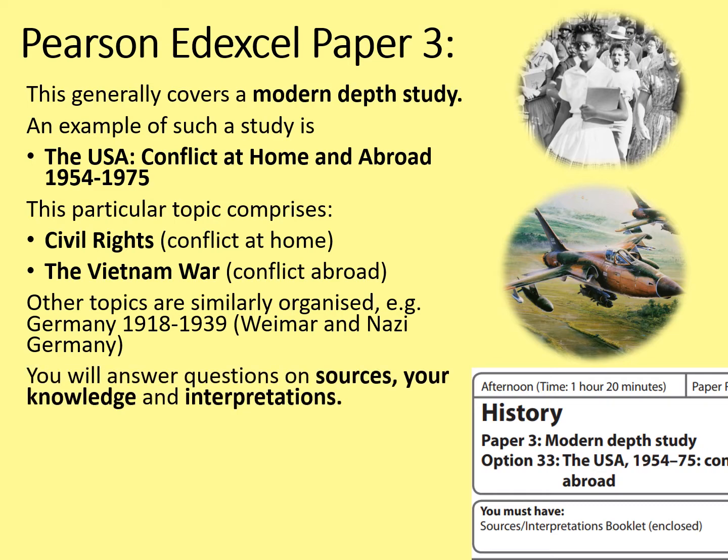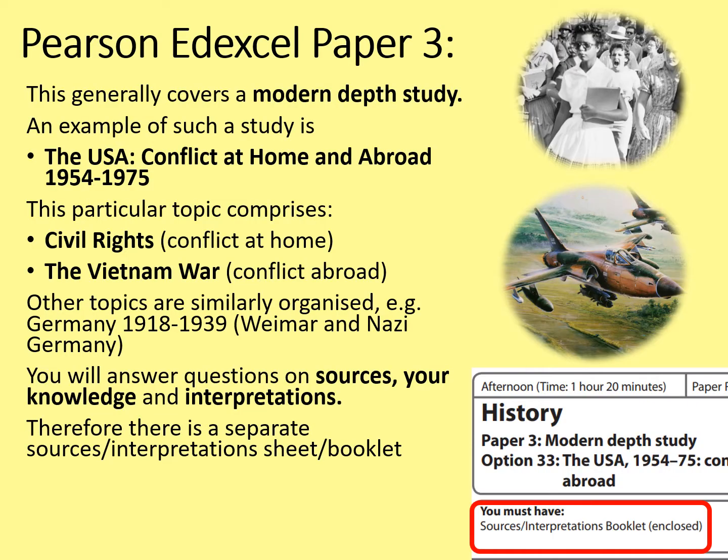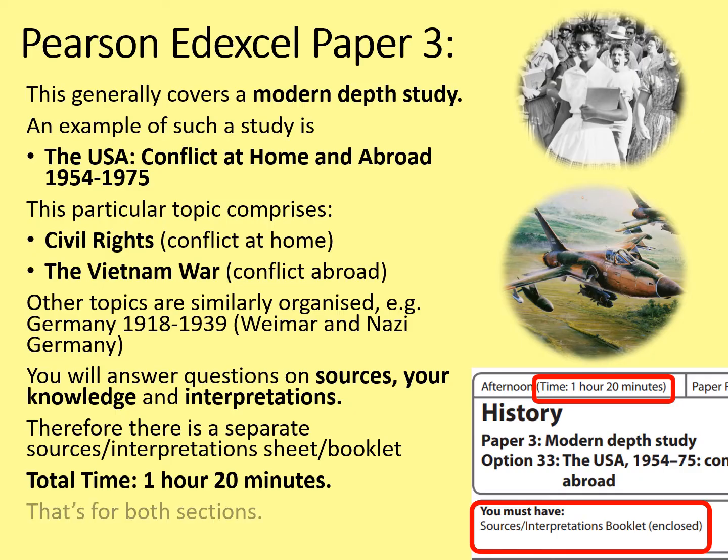You'll answer questions on sources, your knowledge and interpretations in this paper. Therefore, there is a separate sources and interpretations sheet and booklet included as part of the exam. You can see that in the instructions on the front page. The total time for this exam is 1 hour or sometimes 1 hour and 25 minutes. You'll find the timings put on the front of the exam paper. That's the time for both sections.